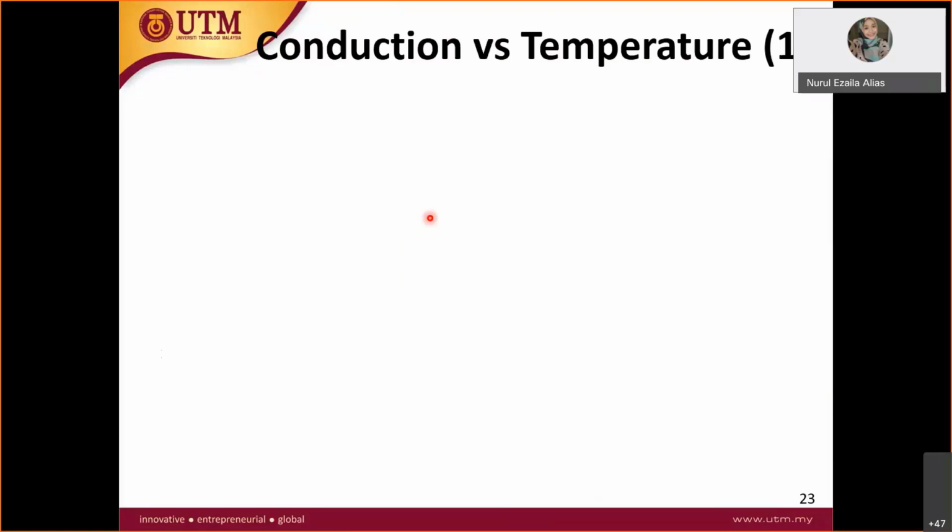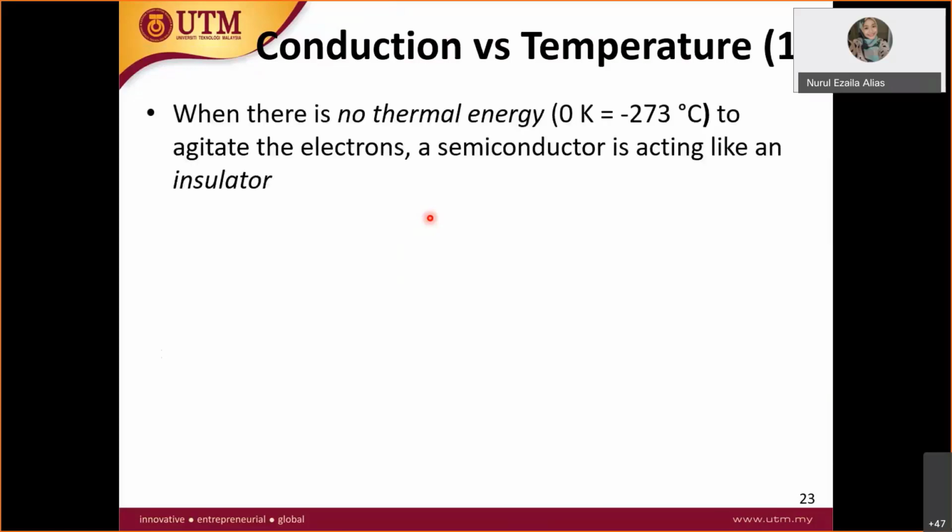Unexcited was just now at temperature 0 Kelvin, which means no thermal energy. So it's like everyone is sleeping in their shell. Valence electrons sleep in their valence shells and nobody is moving around.